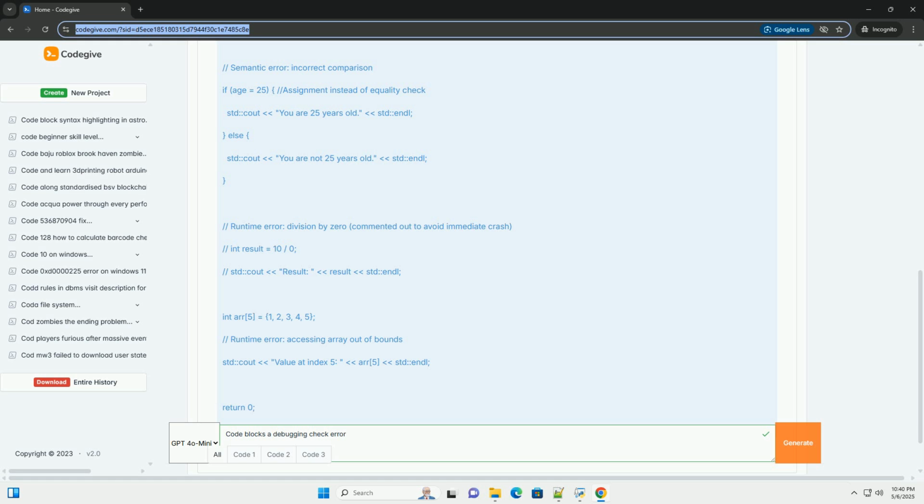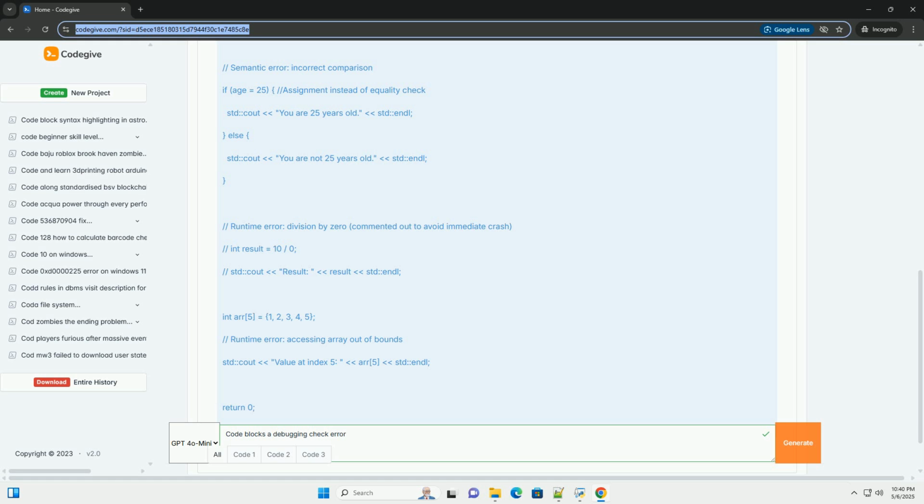3. Runtime errors. These errors occur while the program is running. They can cause the program to crash or behave unpredictably. Examples: division by zero, accessing memory that doesn't belong to your program, for example accessing an array out of bounds, null pointer dereference, stack overflow, usually caused by infinite recursion.